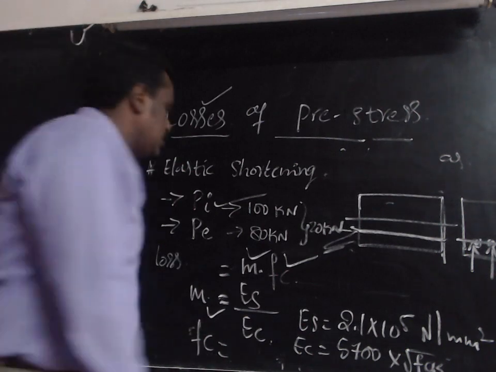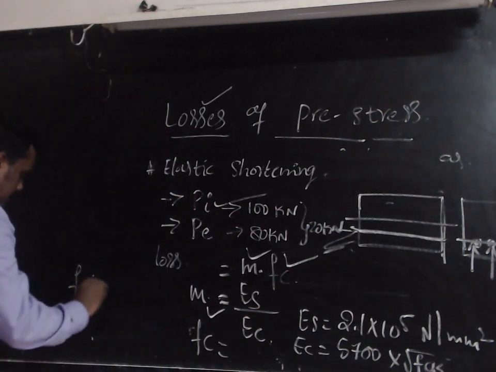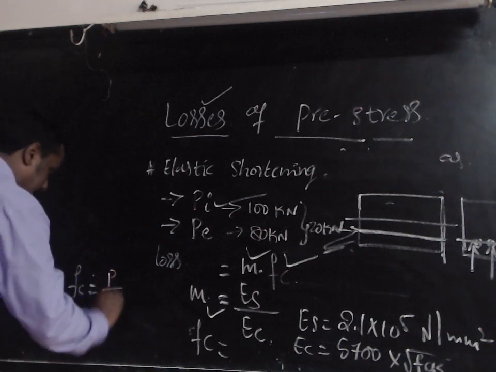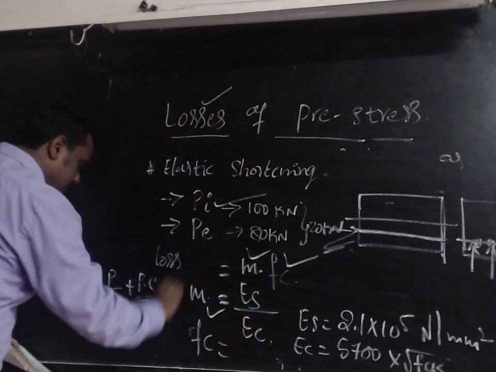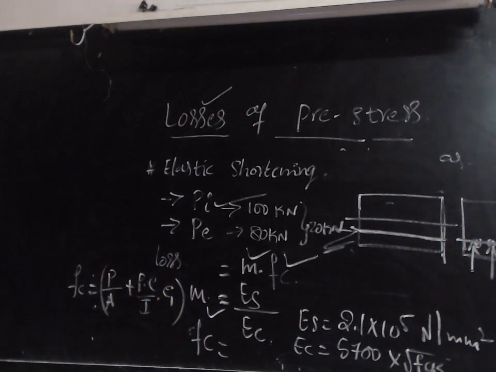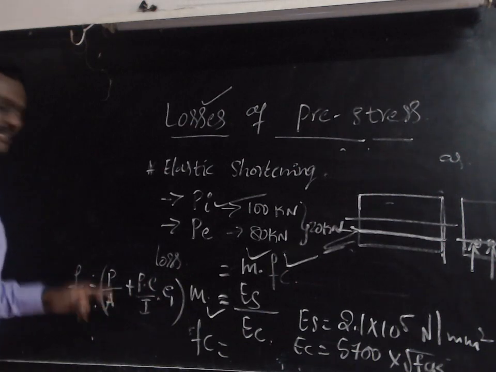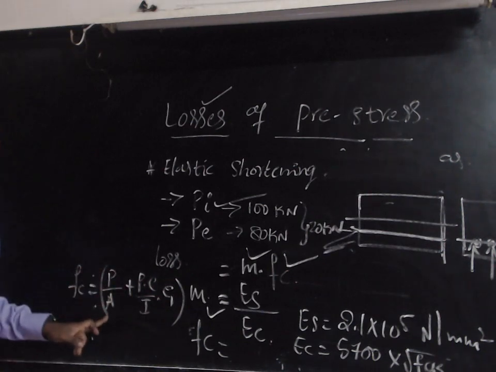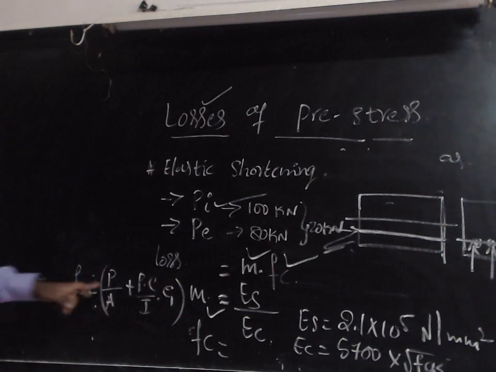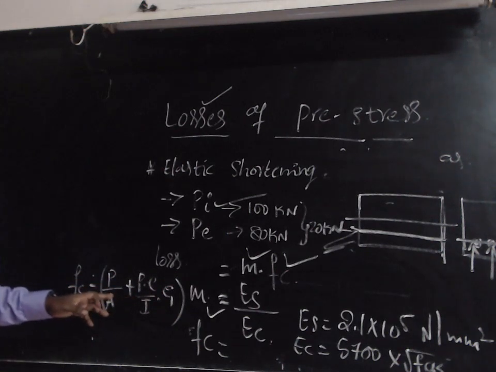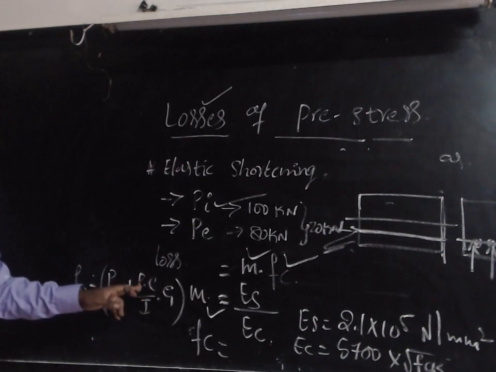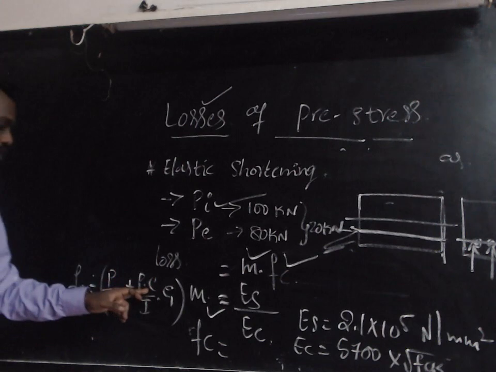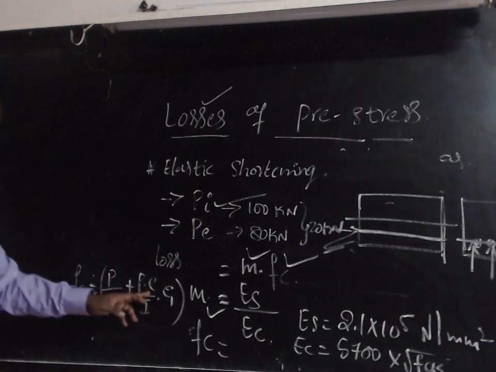And one more thing, that calculation of fc, that fc is calculated by P by A plus P into e divided by I into e1. Okay, so this equation you already know, because in the analysis of the pre-stress, the first is average compressive stress, that should be calculated by using the formula P by A, and second one is the bending stress, that is due to the elastic shortening.